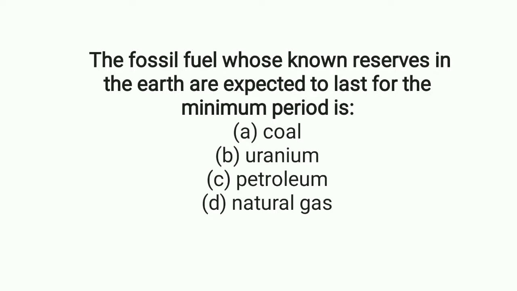The fossil fuel whose known reserves in the earth are expected to last for the minimum period is petroleum. Option C is the correct answer.